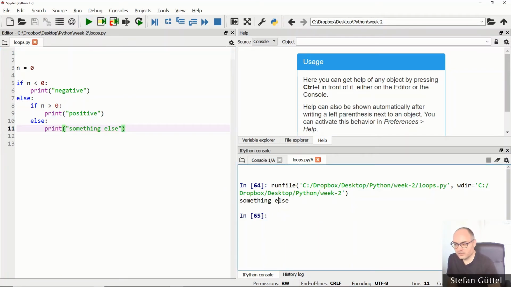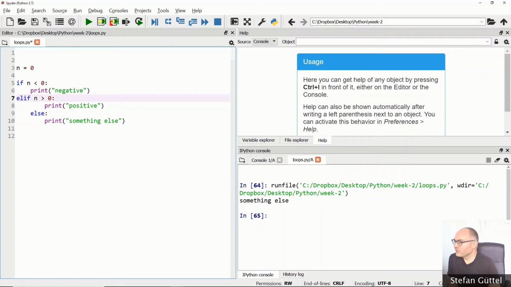And that's indeed the case. There is a shorthand notation for nested blocks of this form. You can in fact contract else and the following if command into elif, right? That is equivalent, and it saves us one of the indentations, because we can now write something like this. This would be completely equivalent code to the previous one, but it saves us one indentation level. To be very clean, this should also be on the same level.